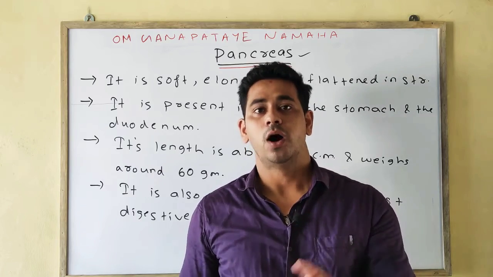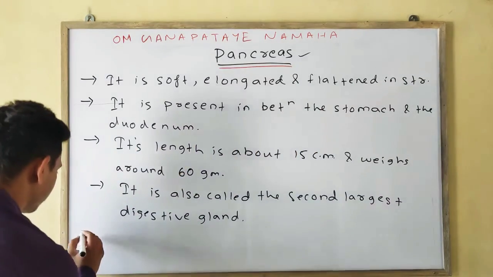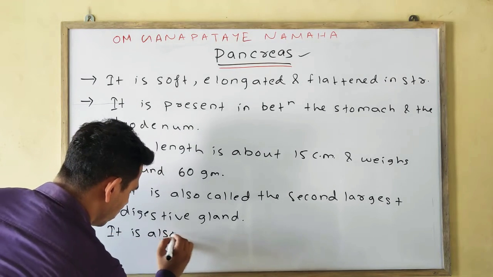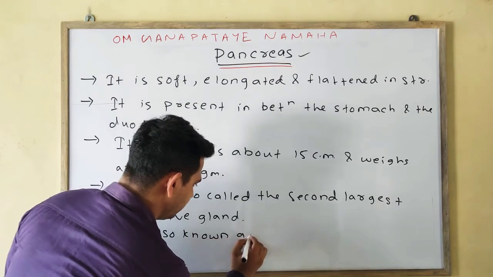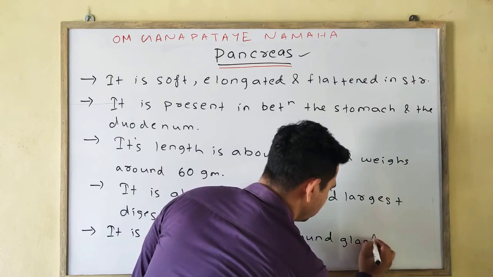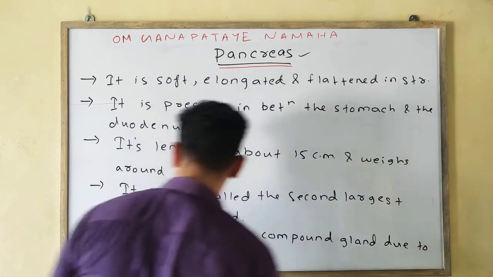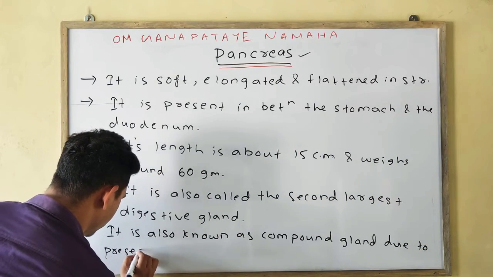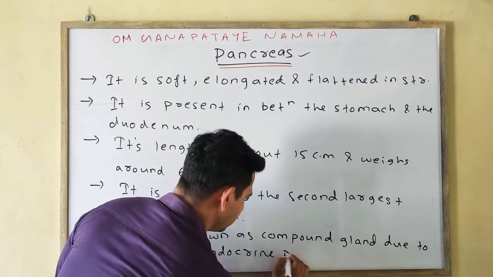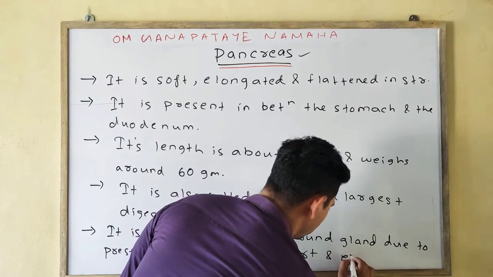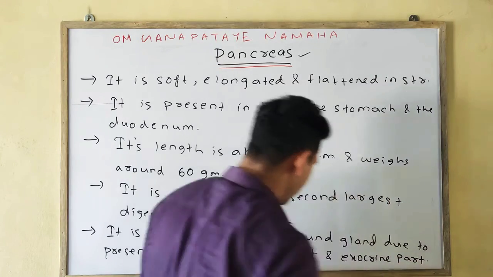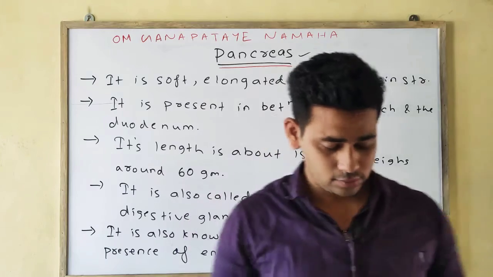One is your endocrine part, the other one is your exocrine part. Okay, what is endocrine and what is exocrine?